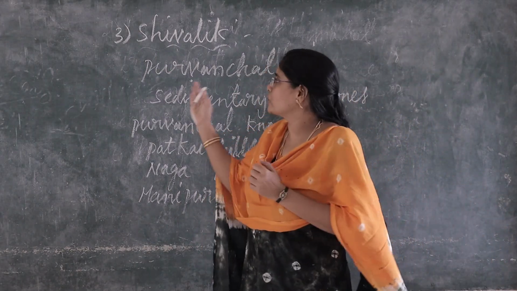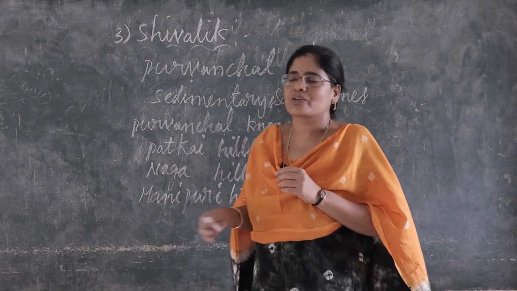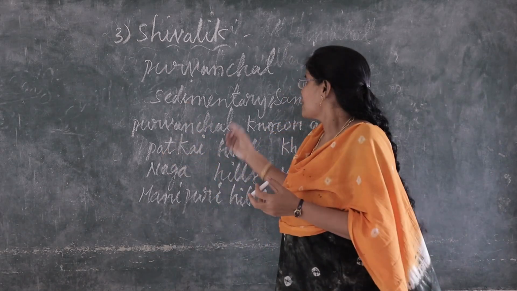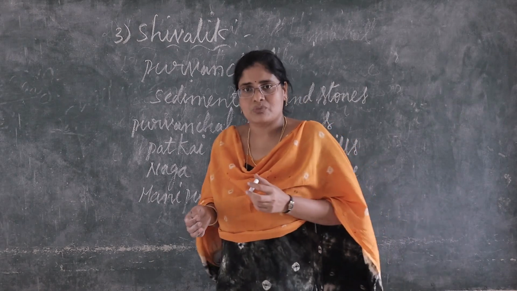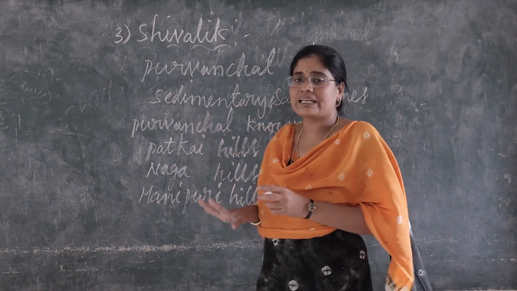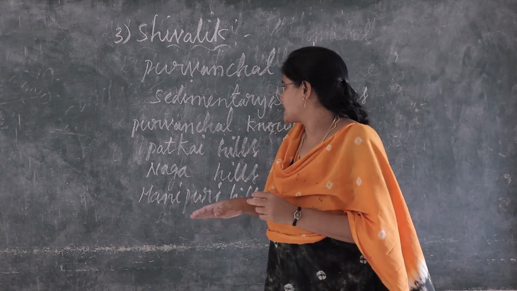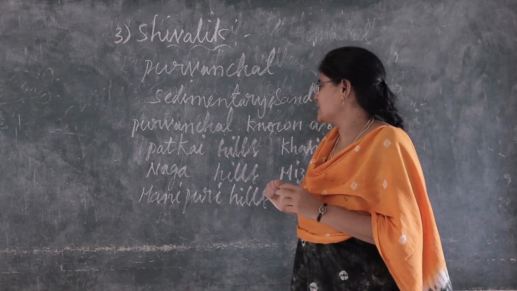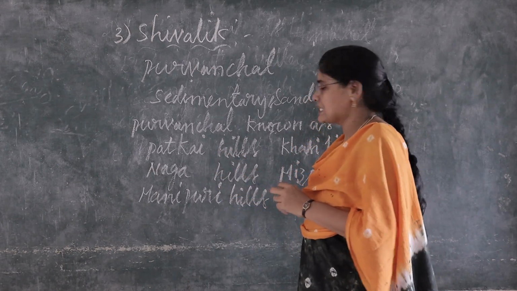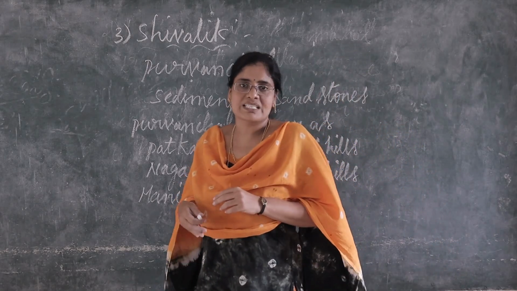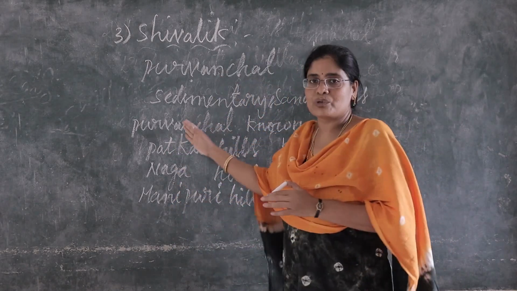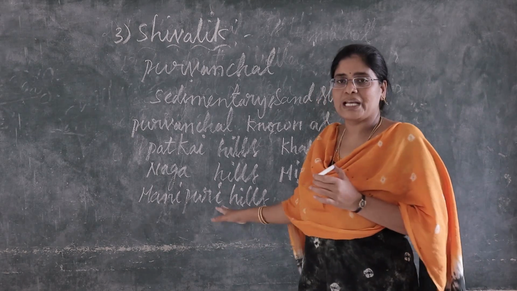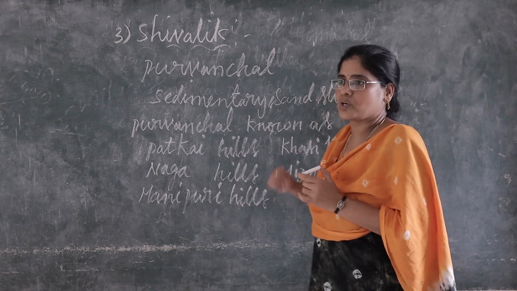These divisions are known as Purvanchal. Mostly these Purvanchal are composed of sedimentary rocks and sandstones. Next, Purvanchal are known as Patkai Hills, Naga Hills, Manipuri Hills, Khasi Hills, Mizo Hills.